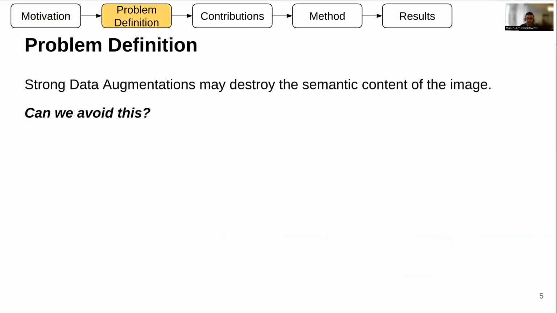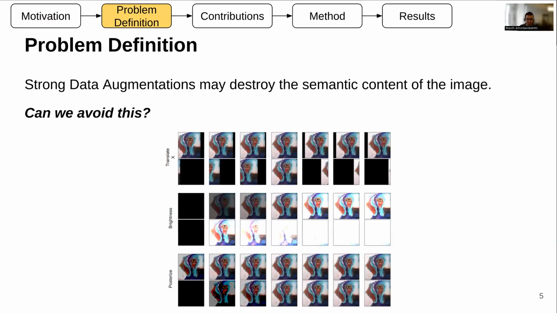But the problem is, as data augmentation is getting stronger, the possibility of destroying semantic content of the image is more likely. So is there any workaround for this? This is one example to show that, for example, for translate X, there is a possibility that we destroy the whole image, and we want to avoid having these images during training.